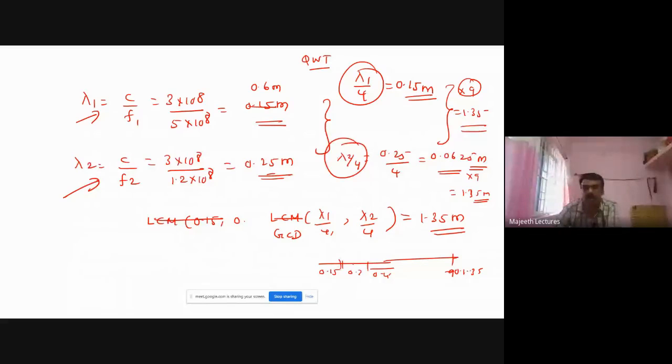For the second one, it is 0.0625, like that it will go. At 1.35, both the lines match each other. Clear. So the greatest common divisor is 1.35. So 1.35 is the answer.